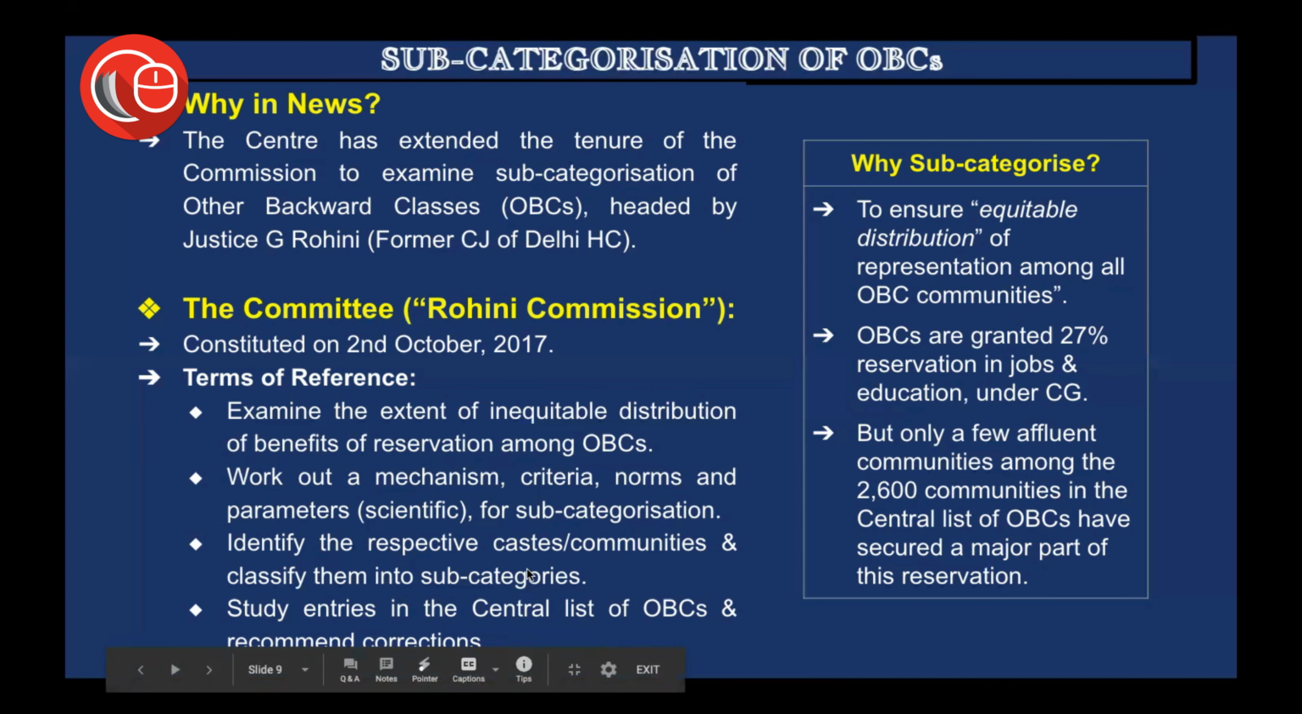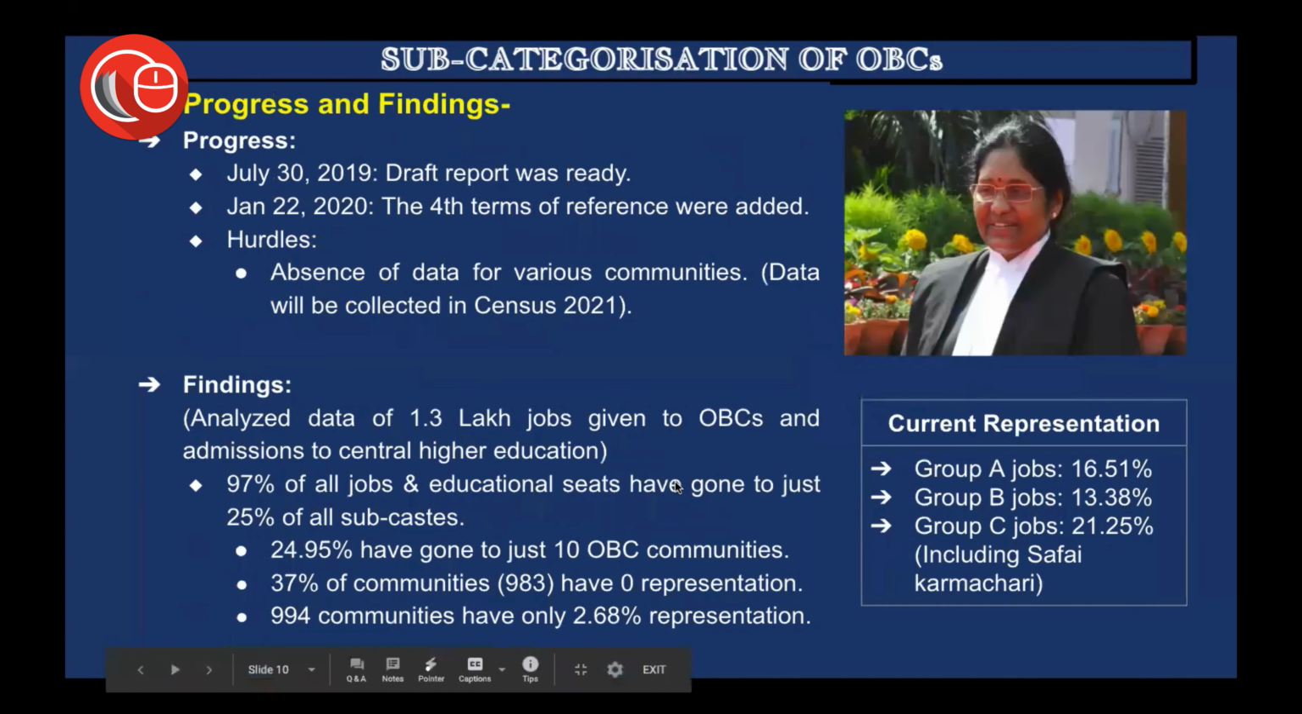Now obviously this is important, that unless you understand who you are going to study, unless you understand who you are working for, it will not be feasible to actually draft any kind of policy. That is why it is very important to identify the respective castes and communities and then classify them into further subcategories. And finally, study entries in the central list of OBCs and recommend corrections. Now, as we know, even in the OBC, the center has a complete list in which the various castes and communities under the OBCs are enlisted, and thus it also needs to be studied and the required changes are to be made.